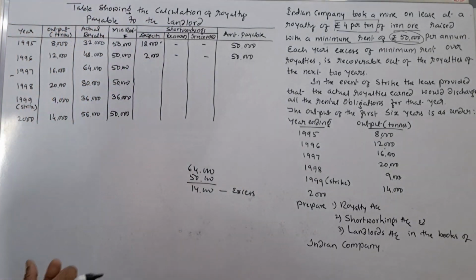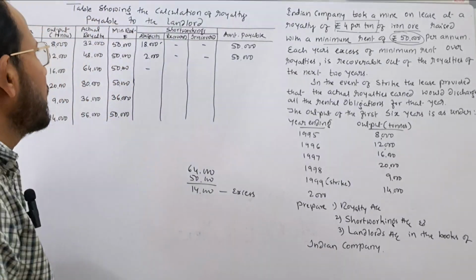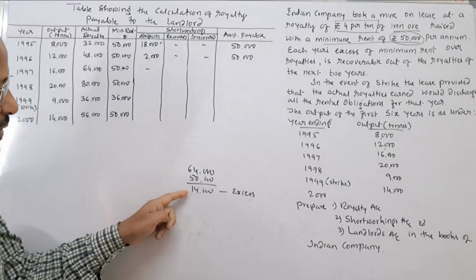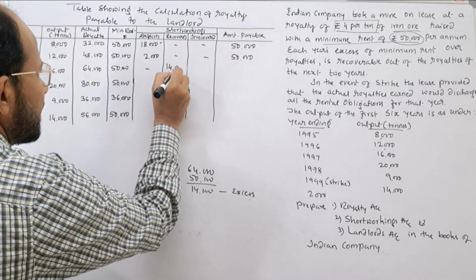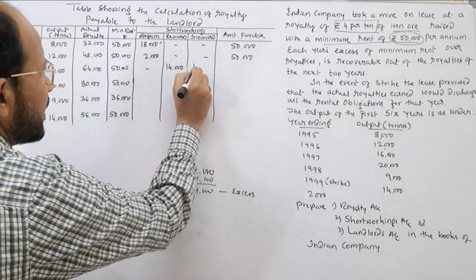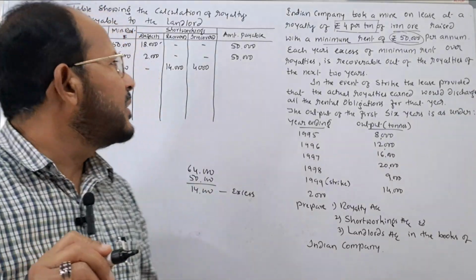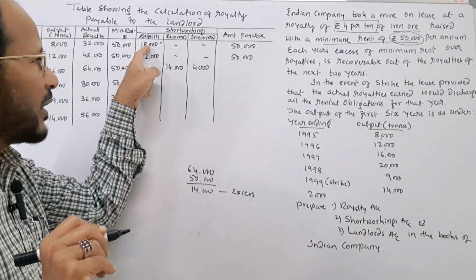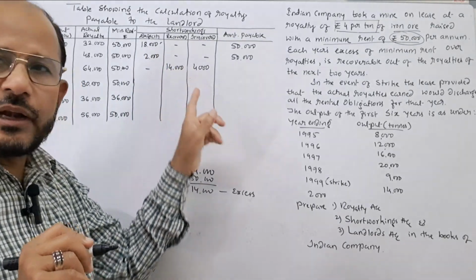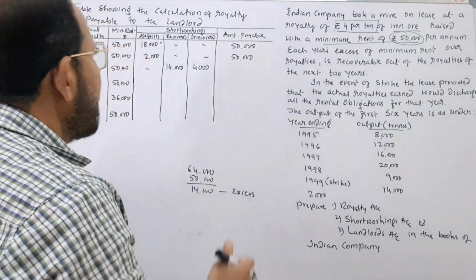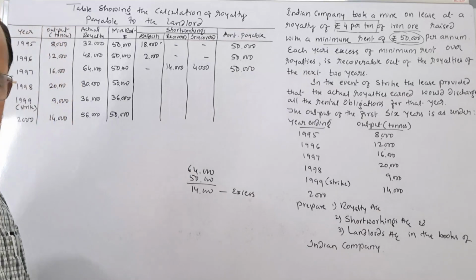Okay, this is the excess royalty in the third year. Okay, now what is to be done? 14,000 is to be written in the recovery column, 14,000. Then the remaining amount of rupees 4,000 is to be written in the irrecovered column because this is the last year to recover the short workings of the first year. Because of that reason, 4,000 is to be treated as loss to the Indian company. Now, amount payable to the landlord is rupees how much? 50,000.